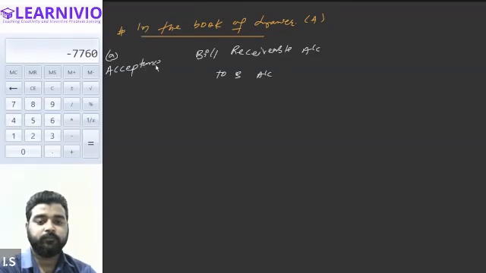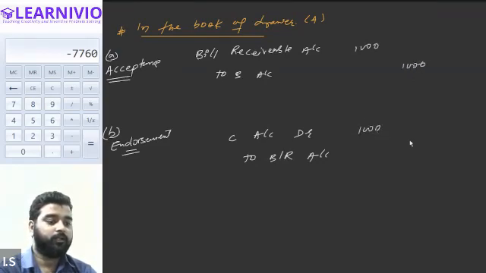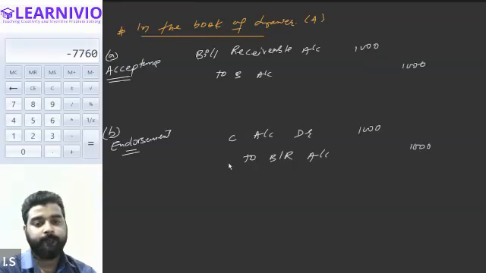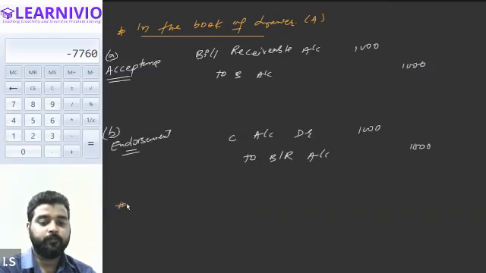Now on the endorsement of the bill, he will be entering the transaction as C account debit to bills receivable account. All right, the amount will be 1000 here, and again 1000. All right, everyone, is this clear? In the books of the drawer, are the journal entries clear to all of you? Is this clear, everyone? Please tell me.